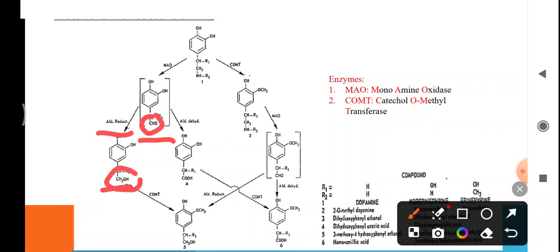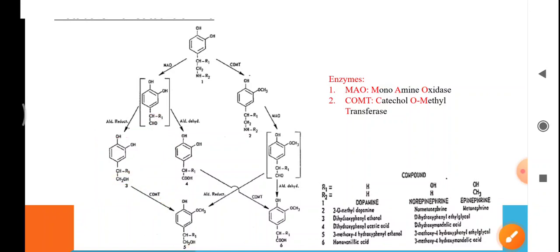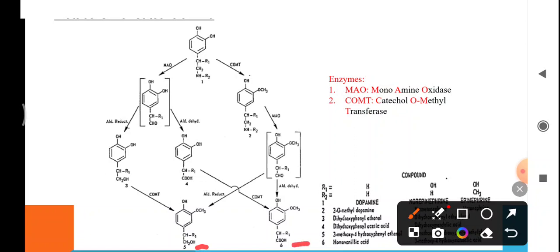And then in the presence of COMT, it forms 3-methoxy-4-hydroxyphenyl ethyl glycol, which undergoes phase 2 reaction. So both of these final products, that is product number 5 and 6, also in the case of norepinephrine, undergo phase 2 reaction.